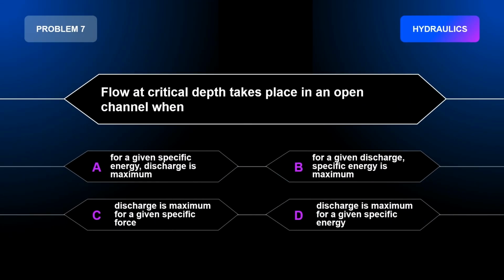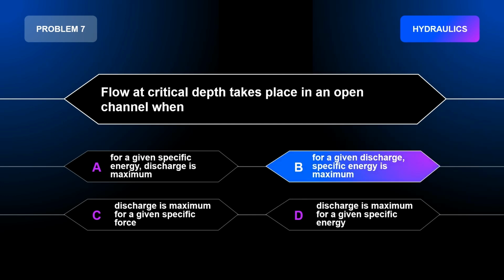Problem number 7. Flow at critical depth takes place in an open channel when A. For a given specific energy, discharge is maximum. B. For a given discharge, specific energy is maximum. C. Discharge is maximum for a given specific force. D. Discharge is maximum for a given specific energy. The correct answer is letter B. For a given discharge, specific energy is maximum.